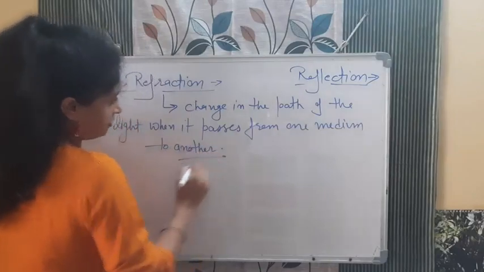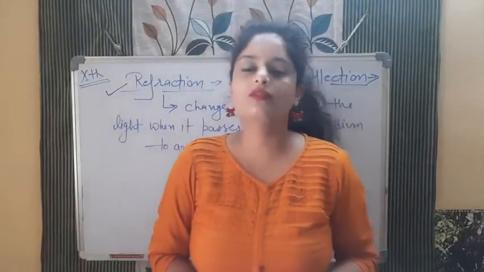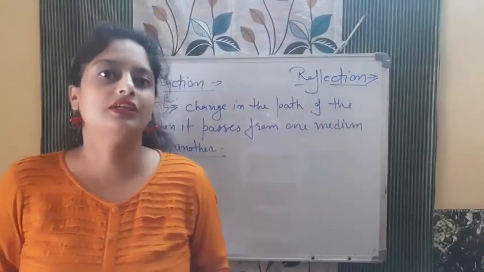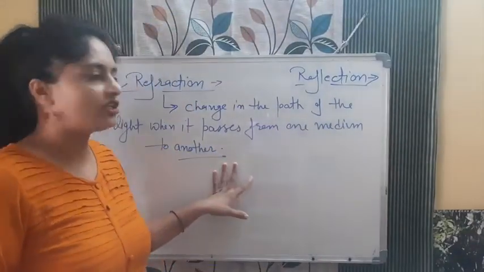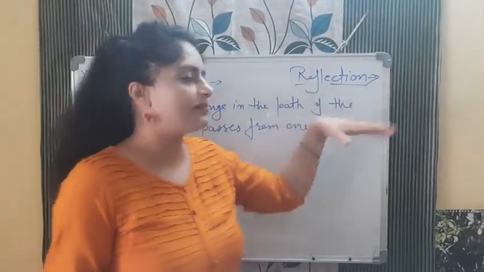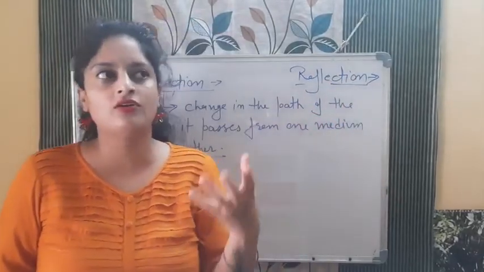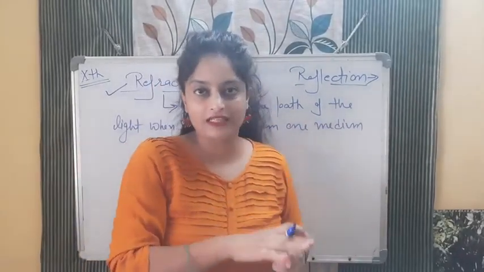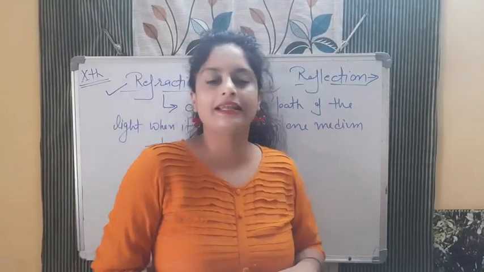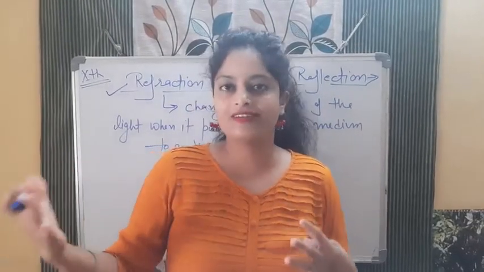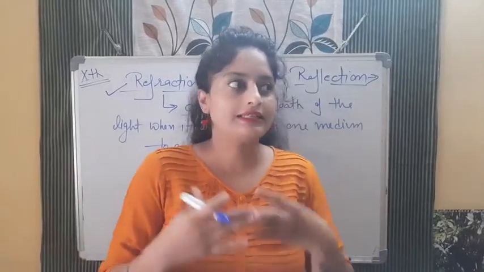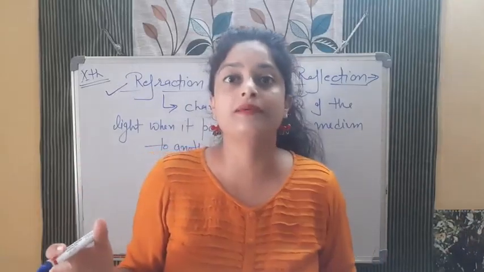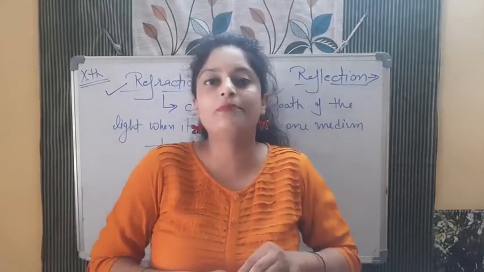Now listen, bachcha. There are two different mediums. Light is going from one medium to another, and when light is going, some part of the light reflects and some part of the light refracts. यहाँ पे ऐसा नहीं है कि रिफ्रैक्शन है तो रिफ्लेक्शन नहीं होगा, रिफ्लेक्शन होगा. Reflection is the same: if it strikes any smooth or plane surface, it will just bounce back, but not completely. Medium means like air, light traveling in air, light traveling in water also, there is diamond, there is oil, turpentine oil, so different mediums are there. When light changes medium, there is a change in the path of the light. Actually it bends from its path.